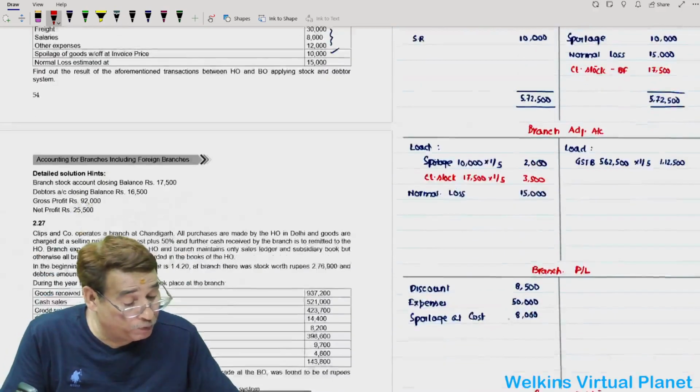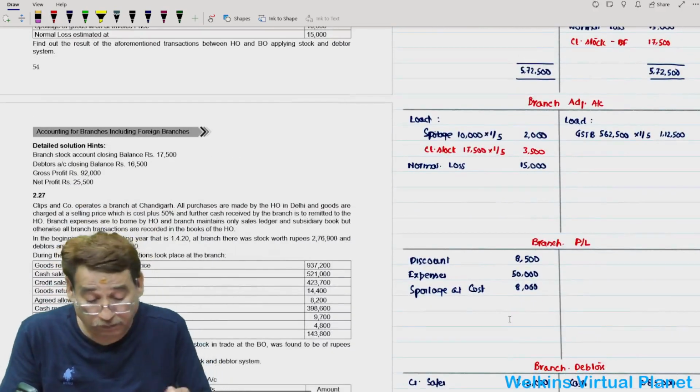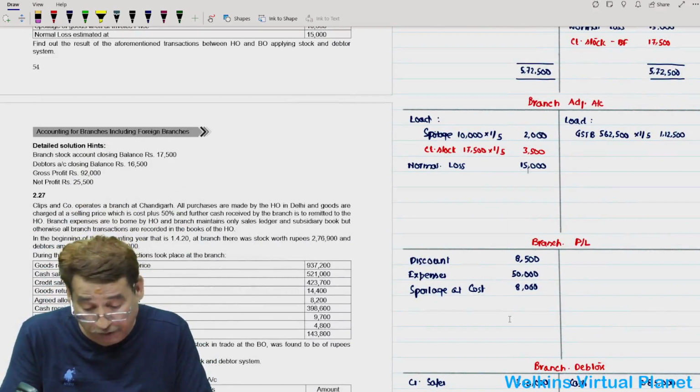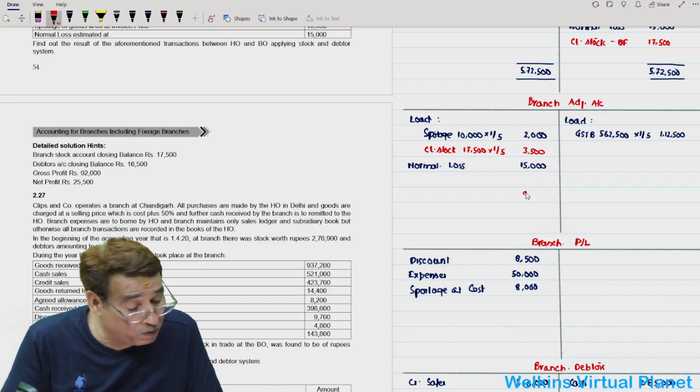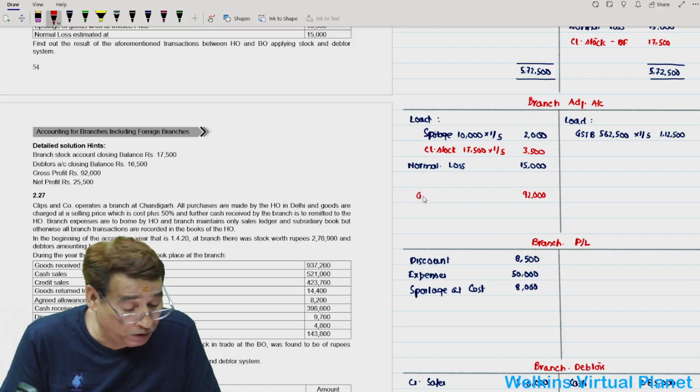Now I will compute my gross profit. 1,12,500 minus 2,000 minus 3,500 minus 15,000 is 92,000, right? Yes? 92,000. Question was simple, no doubt, but we committed a mistake in the initial stages.